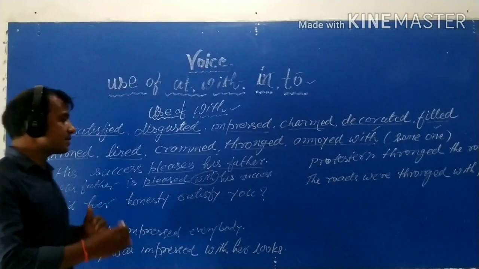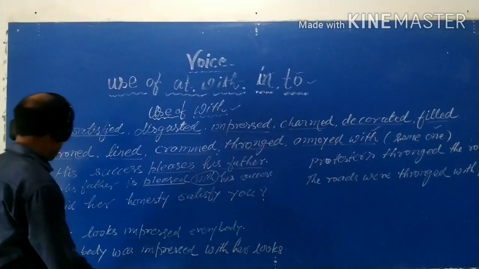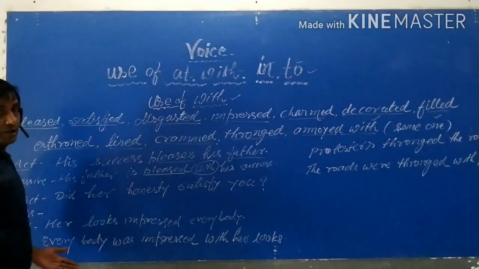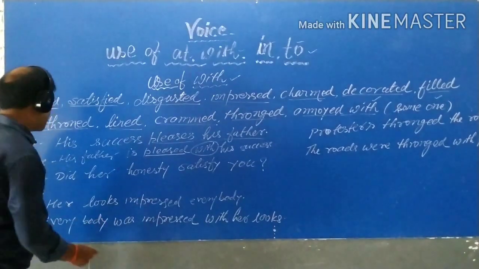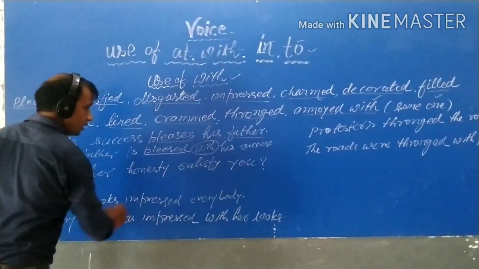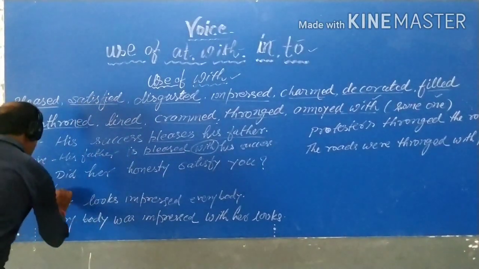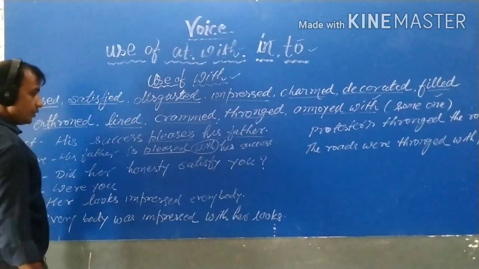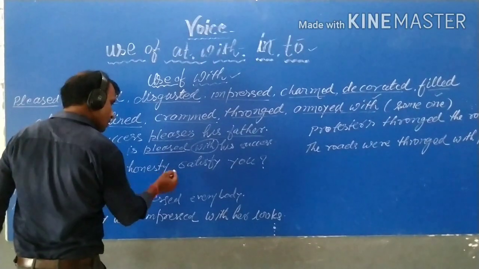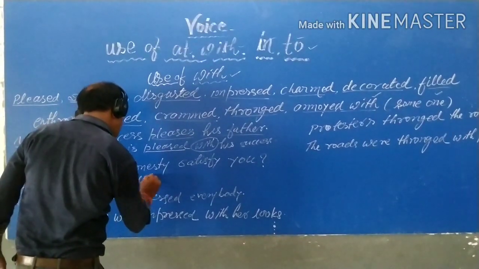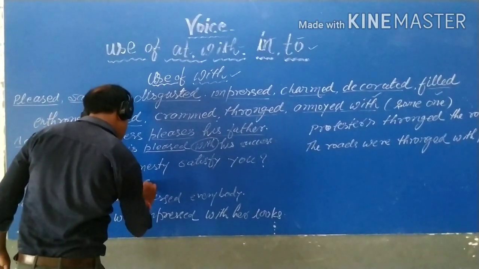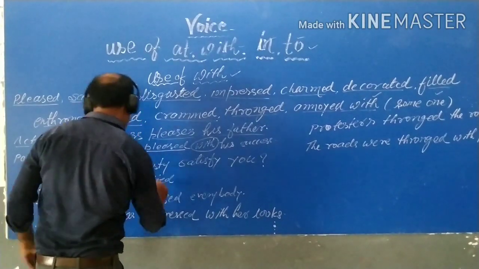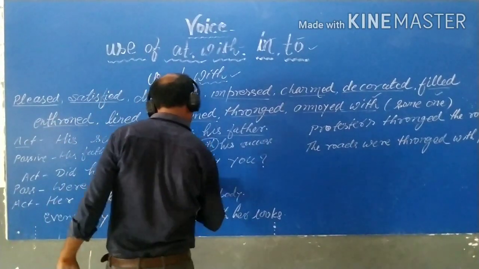That means, क्या उसकी honesty ने आपको satisfy किया? Then did, definitely did will be using was and were. Then if you will be the subject, then were will be used here. Were you satisfied? Satisfied with her.